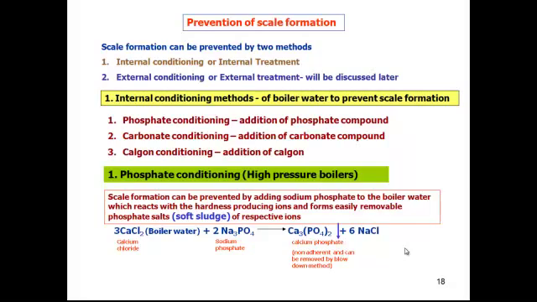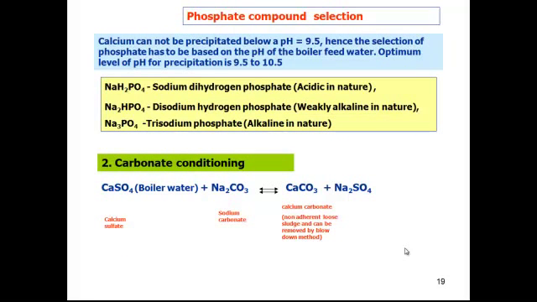So one is by adding the phosphate, and another one, we can add is carbonate conditioning. If carbonate is there, by means of adding that carbonate we can do it. In the phosphate conditioning, you have three different types of phosphate substances. You can add it in the boiler based on the pH of your water. Calcium cannot be precipitated below pH 9.5, so you have to maintain the pH at 9.5 to 10.5.